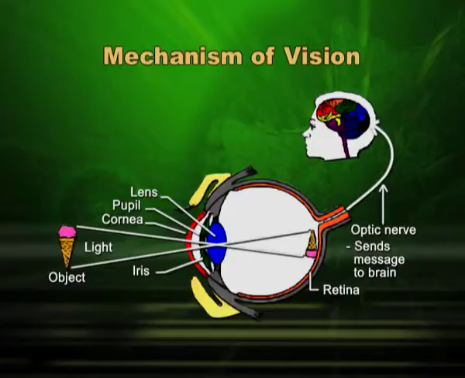Now, how much light should go inside? That is decided by our iris due to the movement of eye muscles. When you are in daylight and suddenly come inside a room, you are not able to see things for some time, and then after some time you are able to see, because your eye will accommodate the pupil and the lens through eye muscles.